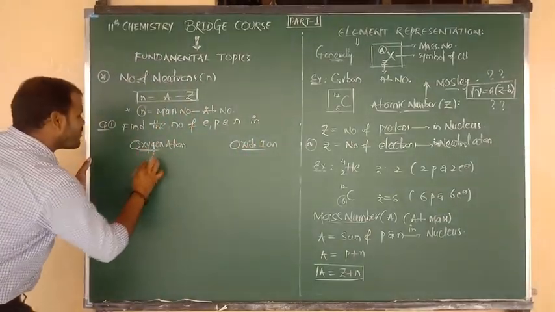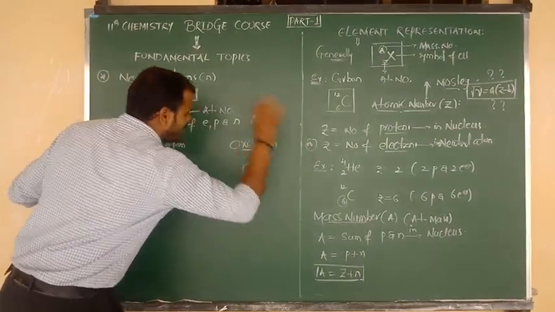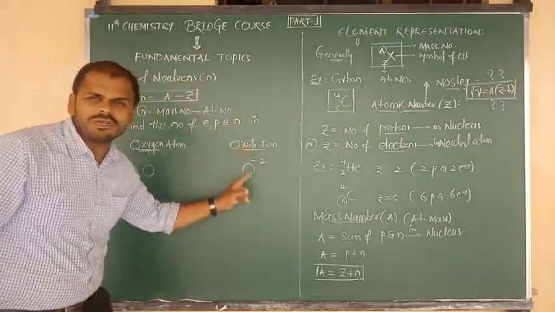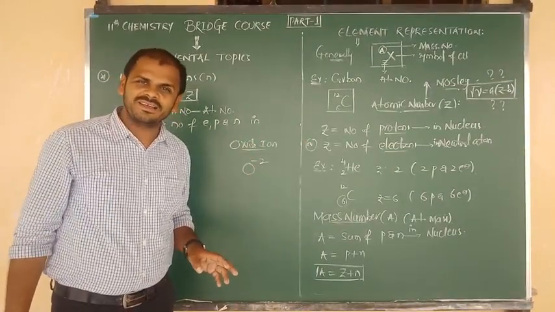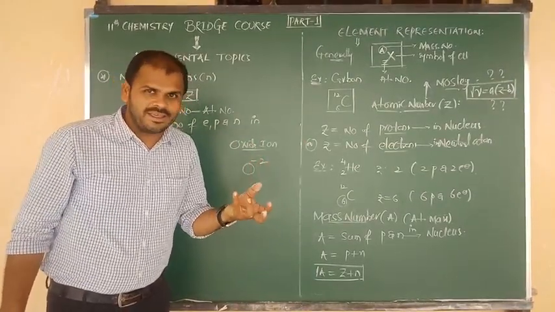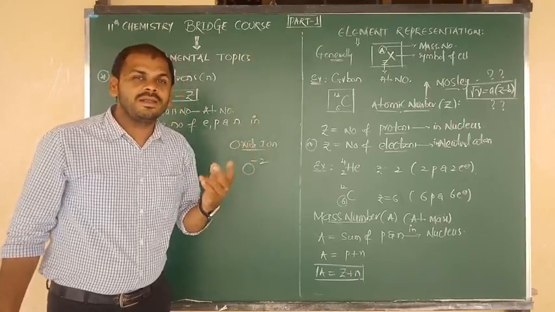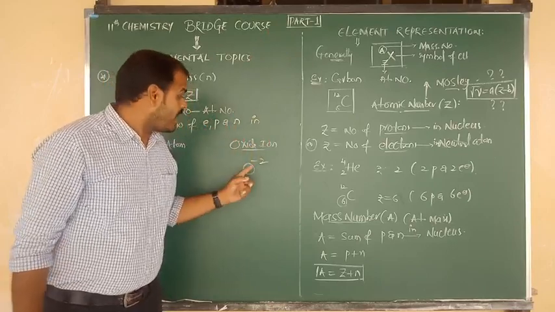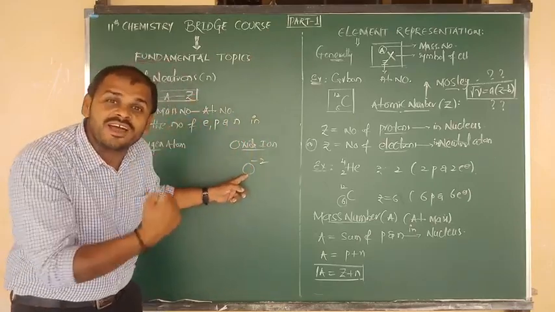So what is the symbol of the oxygen atom? O. What is the symbol of the oxide ion? O minus 2. How can you say O minus 2? Oxygen has atomic number 8. To get stability, to get the neon configuration, it requires another 2 electrons, and oxygen has more electronegativity, the tendency to withdraw electrons.